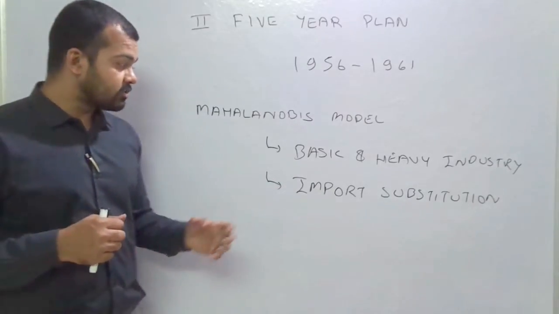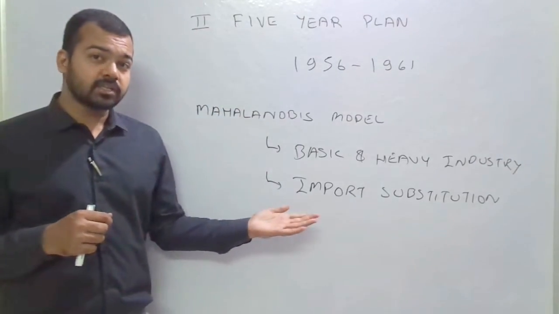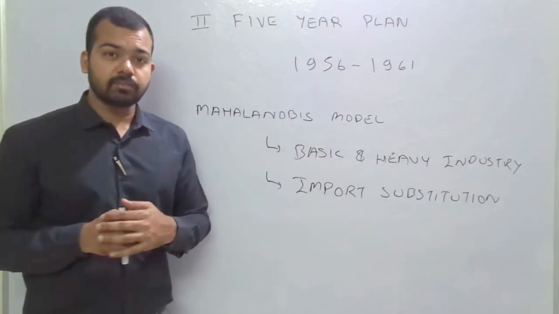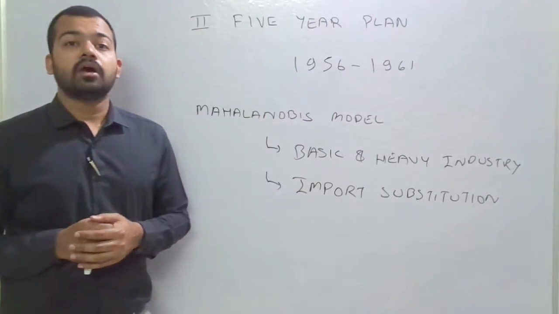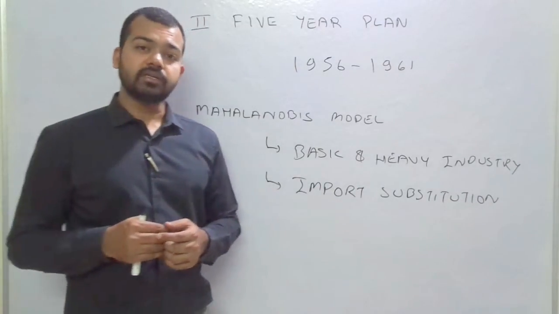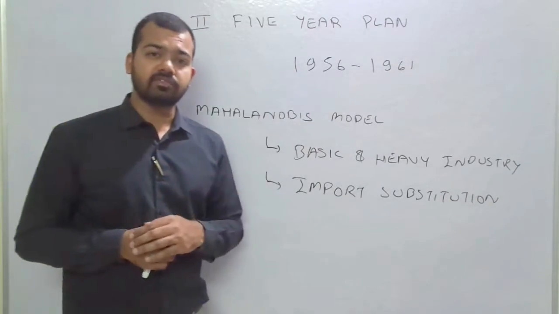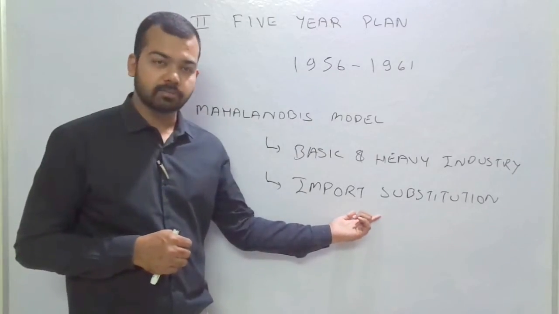It means it requires heavy investment in the domestic industries. Domestic industry means iron and steel, the major important industries in the 1956 to 1960s. Import substitution means whatever we are importing, we need to substitute with domestic production. This is a very important concept for examination purposes.